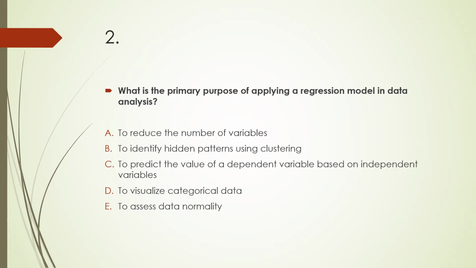The second MCQ: what is the primary purpose of applying a regression model in data analysis? A, to reduce the number of variables. B, to identify hidden patterns using clustering. C, to predict the value of a dependent variable based on independent variables. D, to visualize categorical data. E, to assess data normality. C is the right answer.